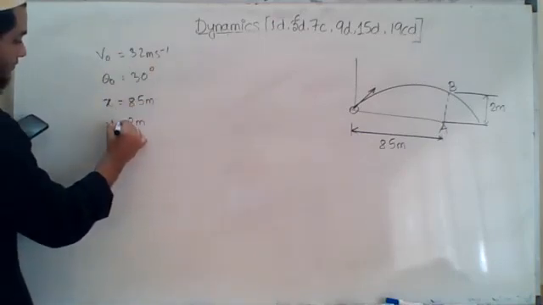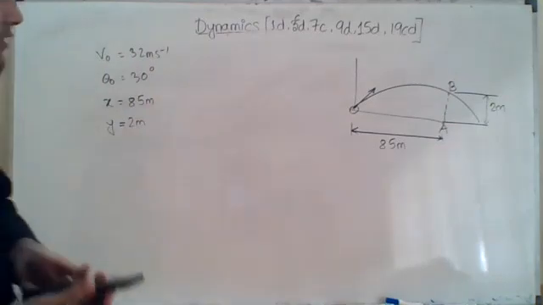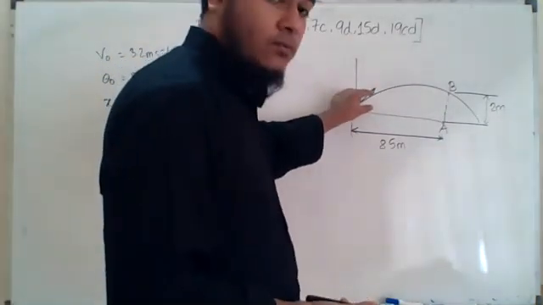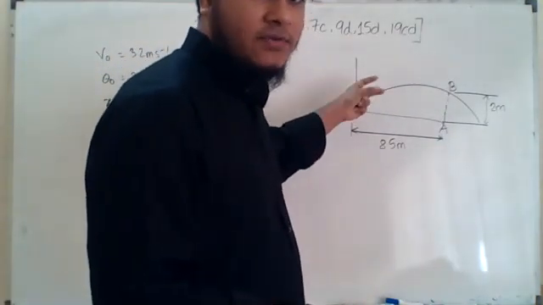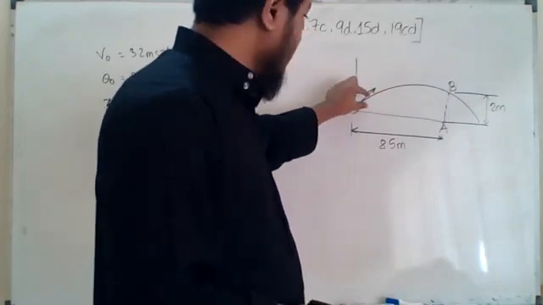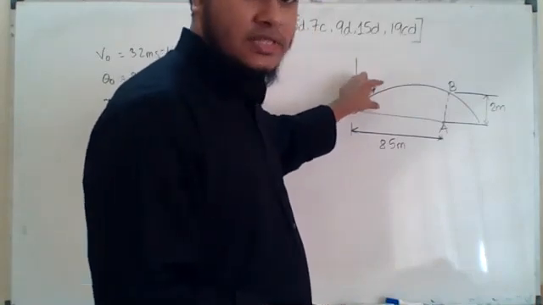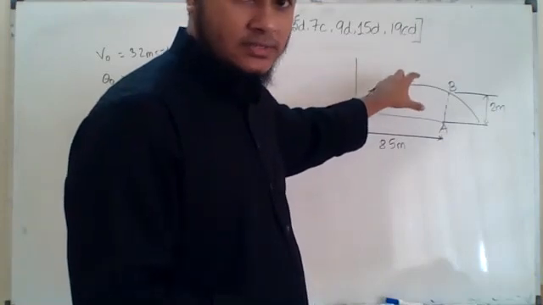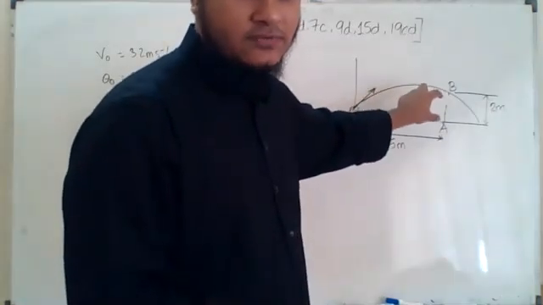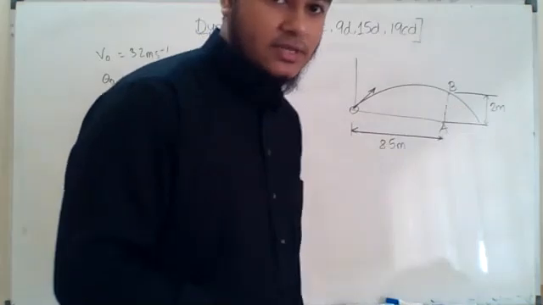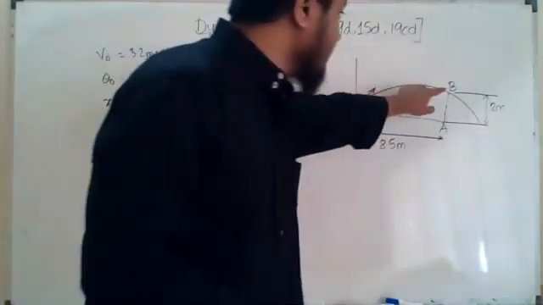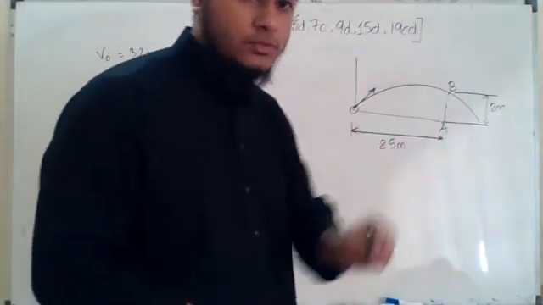Height is 2 meter. See, the distance of y along the y-axis is different for every point. Here it might be 2 meter, then 3 meter, 4 meter, 6 meter highest, then again it will be decreasing, 5 meter, 2 meter, 3 meter, something like that. So at this point we can say that the ball is at 2 meter.